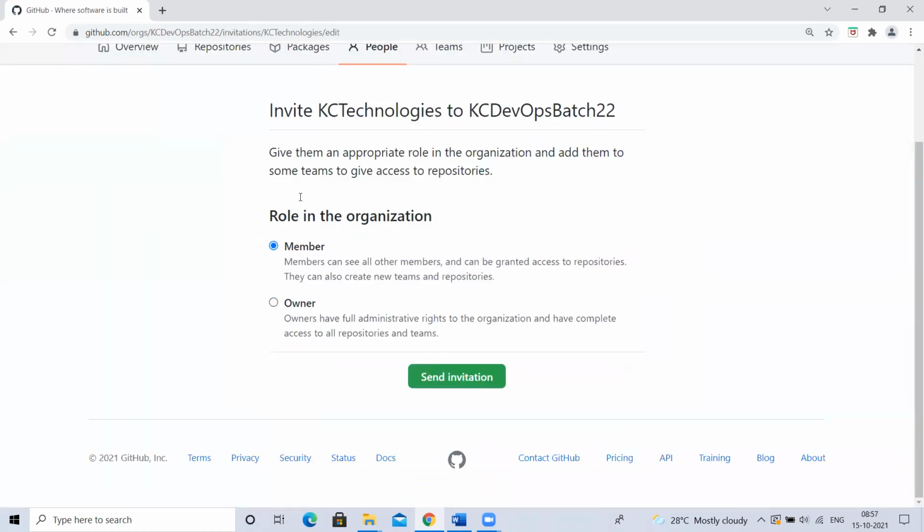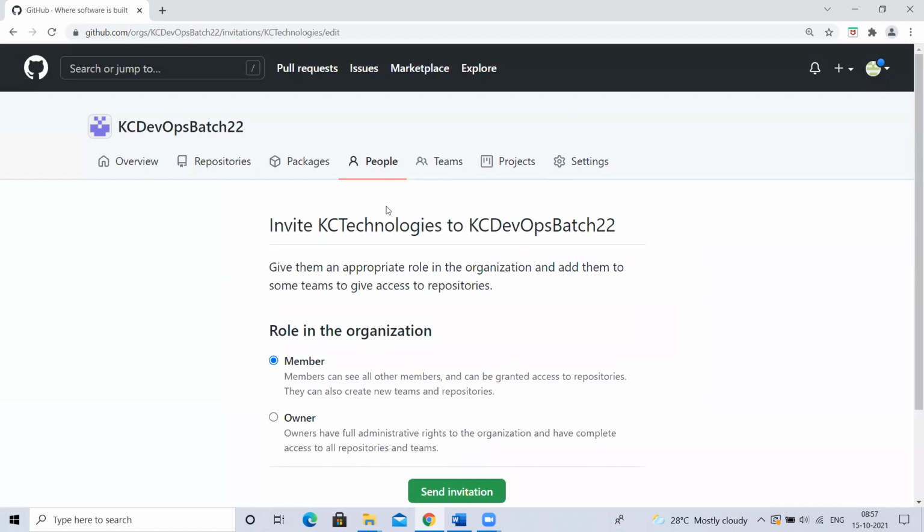Okay, I'm selecting. So as I'm inviting, the KC Technologies should be just a normal member or else admin, means owner. Owner means admin rights he will get. He will invite some other people. If it's just a member, this KC Technologies is not like Chaitanya. Chaitanya is the owner of this organization. If I add KC Technologies as owner, KC Technologies will also become an owner. He can add some other users, he can create repositories here and all he can do. But I don't want him like this.